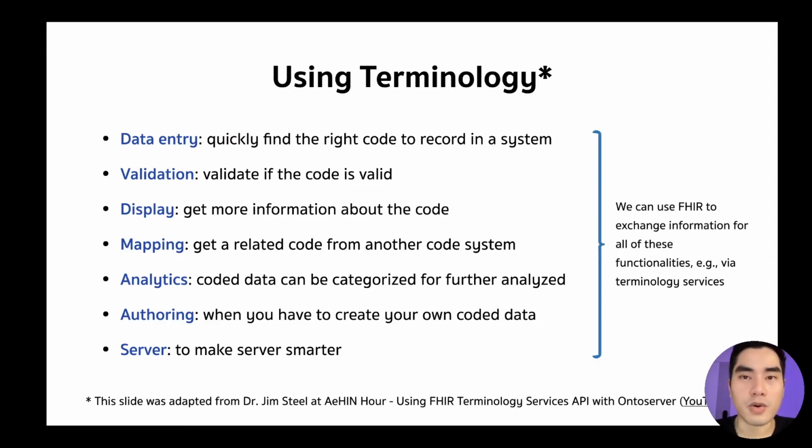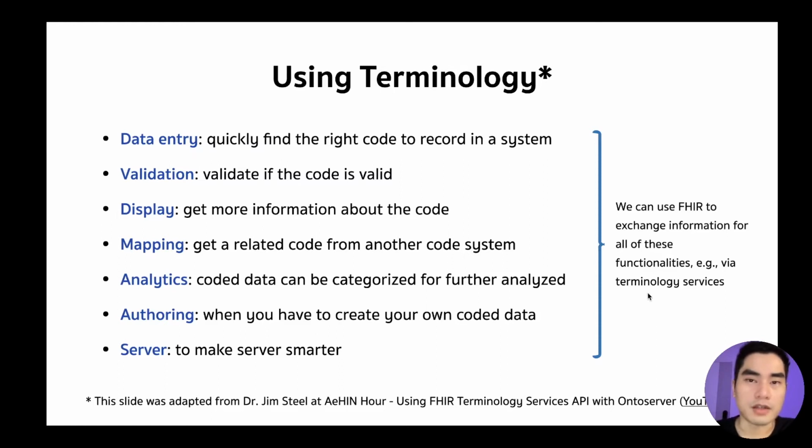Analytics: you have coded data in your repository and you want to maybe categorize it in some way and do some analysis to find insights. Authoring: let's say you want to create a code system or value set on your own. The last use case is a smarter server, like you want to query a condition resource with a particular code, and not only that code, but all conditions that are the children of that code. For example, we can use FHIR to facilitate all of this functionality.